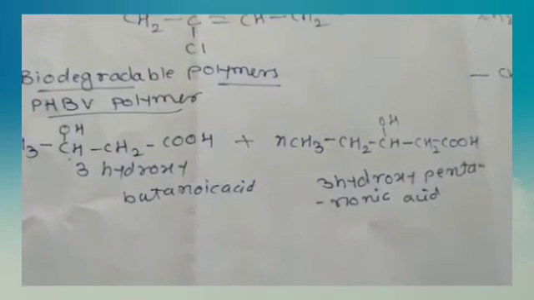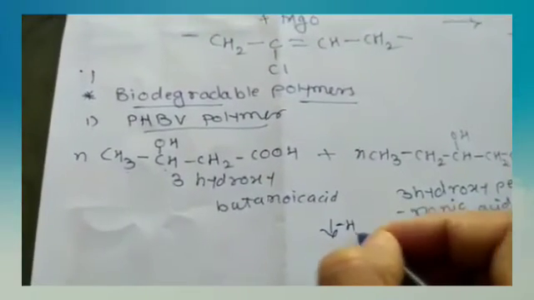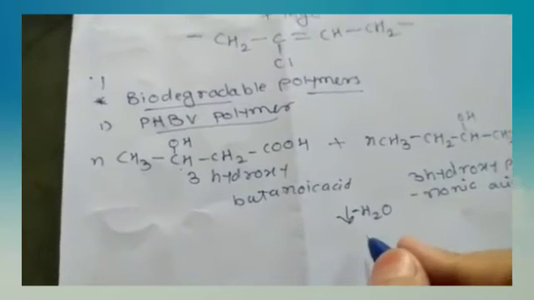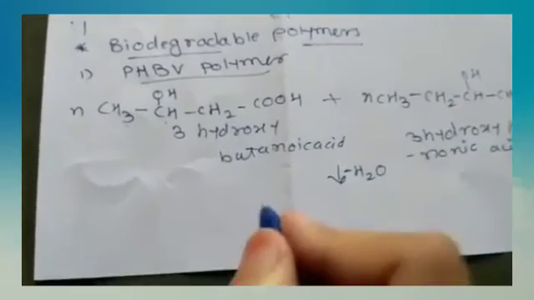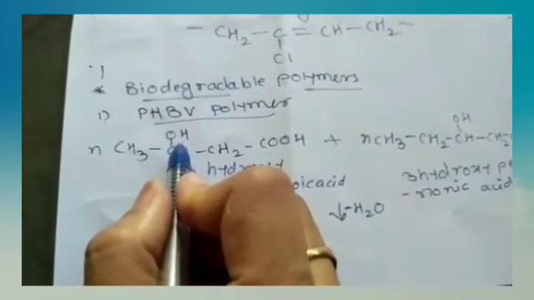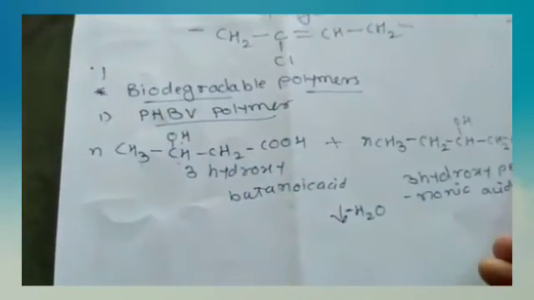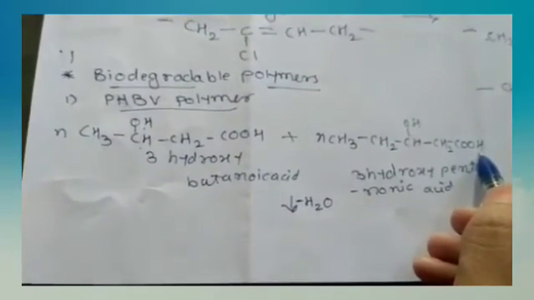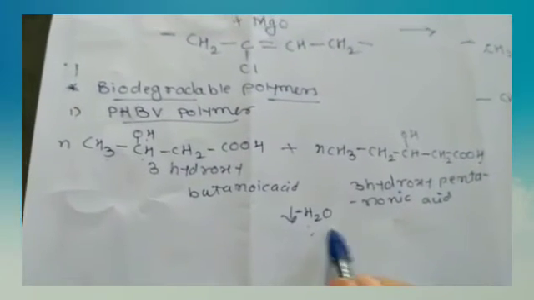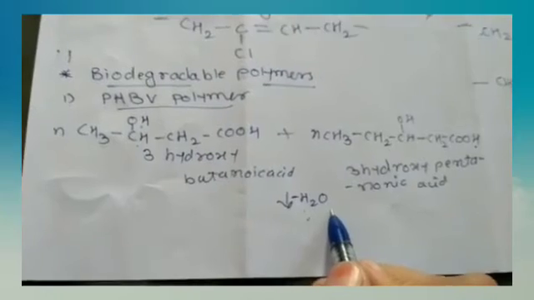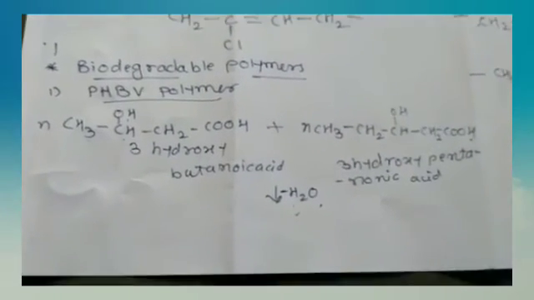This undergoes condensation, with removal of a water molecule, and formation of PHBV. Here this OH and this H combine with each other, and a water molecule is removed from this polymer, forming PHBV polymer.